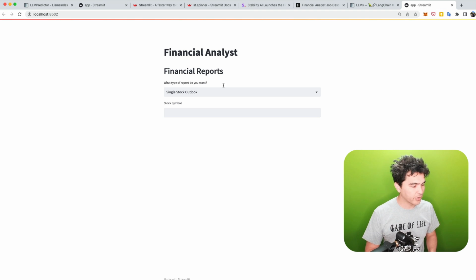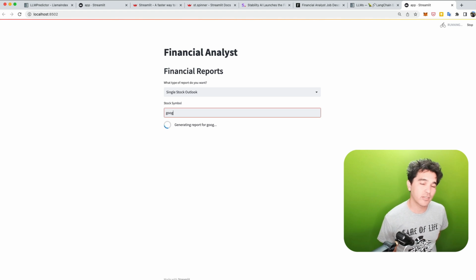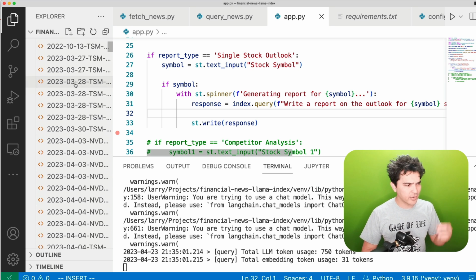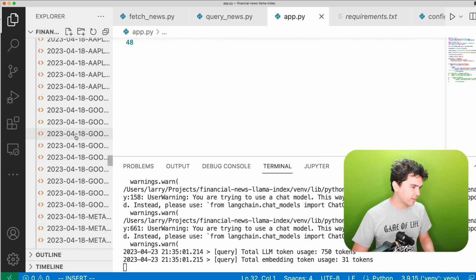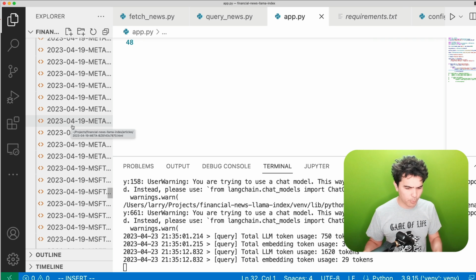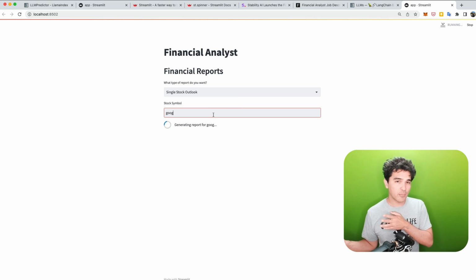So I'm doing rerun here in single stock outlook, and I'm going to do Google. So I'm going to do GOOG just like that, and it's going to go through all the news we've captured already. You should have already done this or provided your own news source here. There's tons of data here. It's going to go through that, determine which context is appropriate to my stock symbol, to my query here, and then it's going to send this prompt to GPT-4.